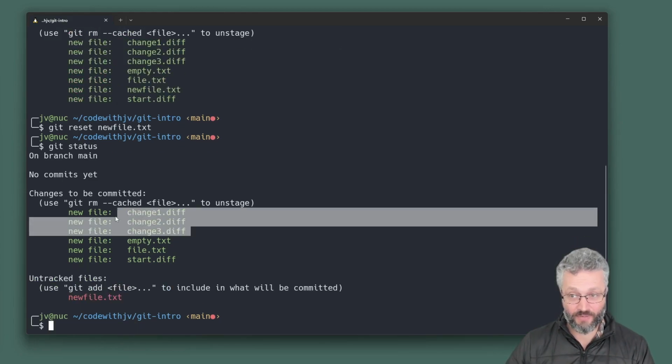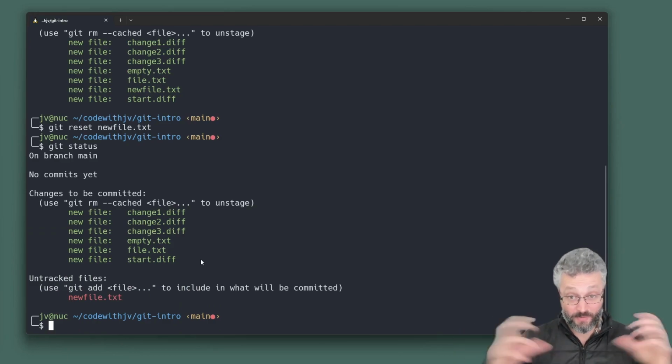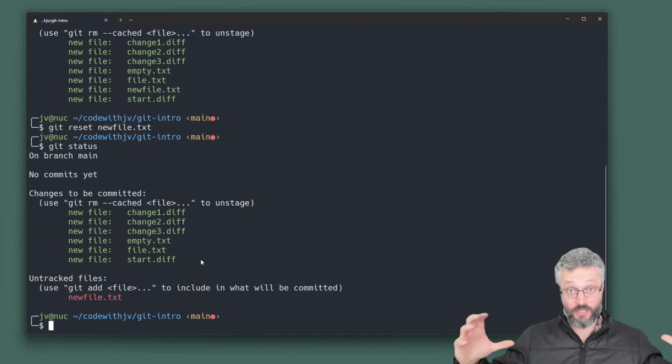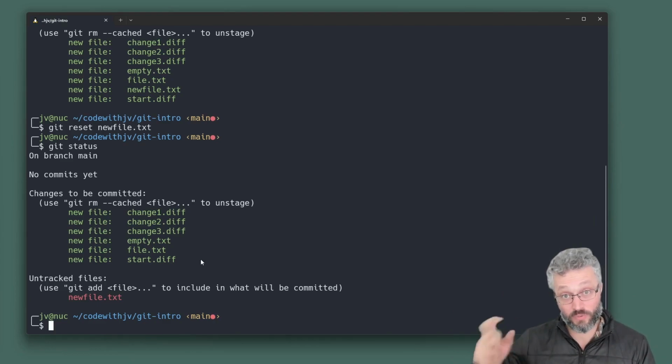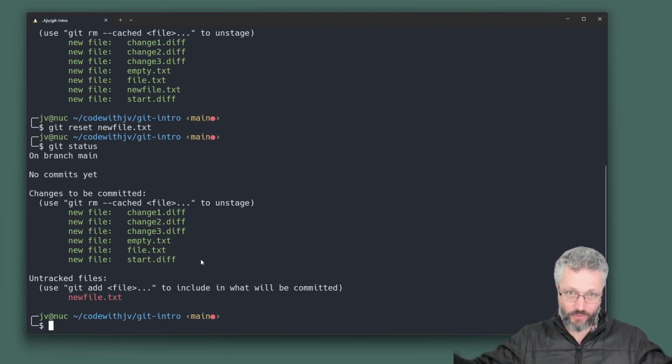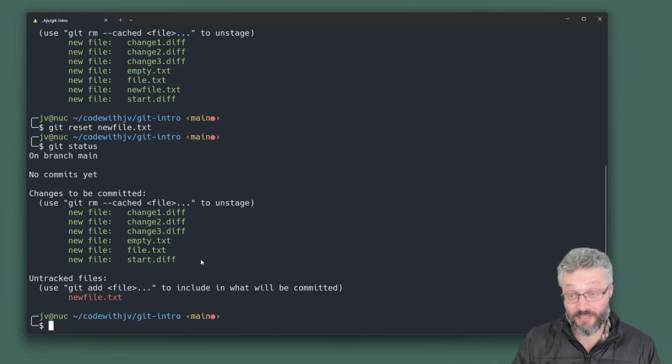If I do a commit now, it'll just save these files, but not that one. So you can be very precise. If you've made lots of changes, you can start to package up certain slices of them. A good rule of thumb is you want to make small changes and save commits as you go, rather than doing two weeks of work, one monster change. It makes your life harder in lots of ways. Small commits is a really good habit to build up.